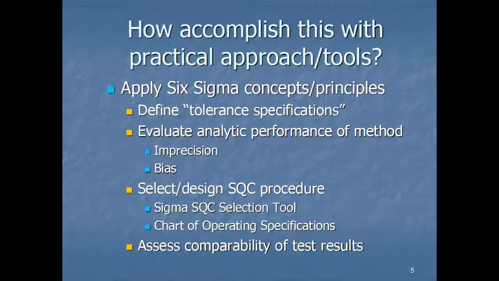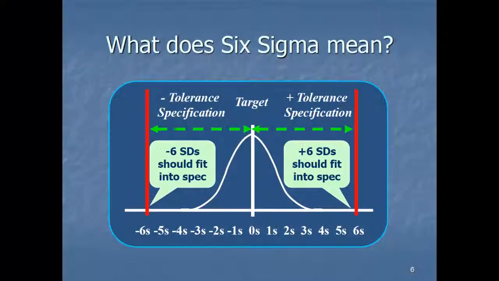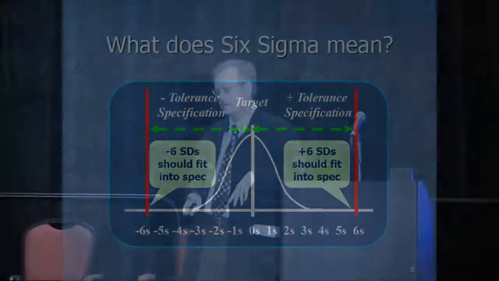Initially, we can get the estimates from the validation experiments we do. Later on, you've got routine QC data. Later on, you've got proficiency testing or EQA data. So you can update your estimates of sigma during the life cycle of your method. And what Six Sigma says is you should have performance that is sufficiently good that the tails of the distribution really all fit within your quality requirement.